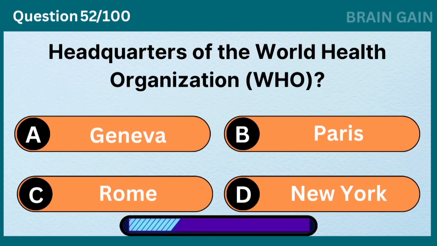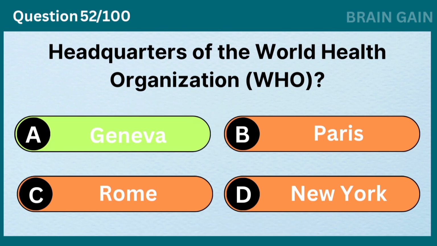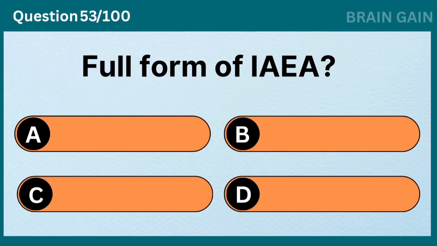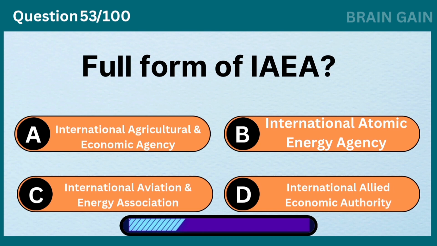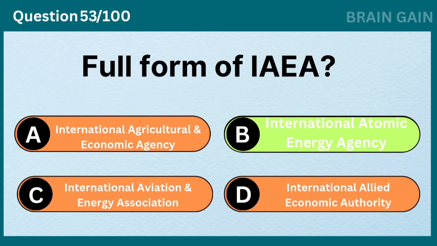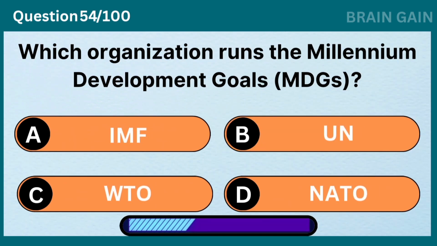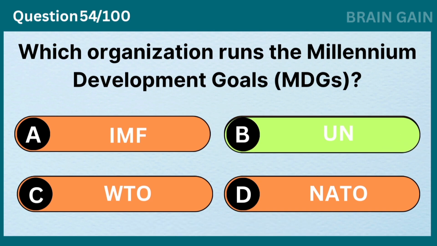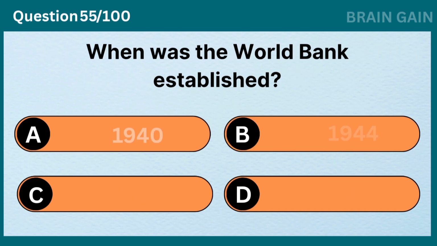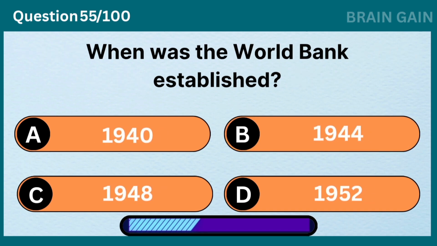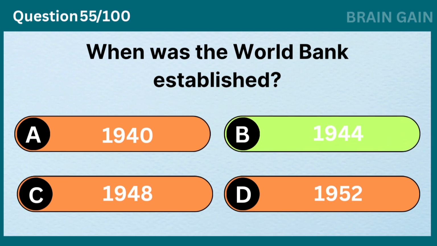Headquarters of the World Health Organization, WHO? Geneva. Full form of IAEA? International Atomic Energy Agency. Which organization runs the Millennium Development Goals, MDGs? UN. When was the World Bank established? 1944.